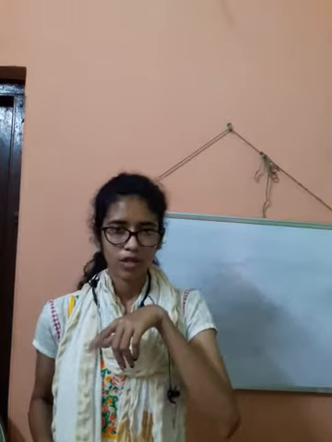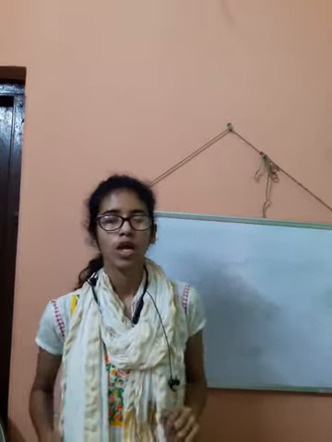Okay, now this is important. Number 8. Figures and letters are made plural by adding apostrophe s. The letter A, when we make it plural, will be A apostrophe S. The number 9, when we make it plural, will be 9 apostrophe S. So we take apostrophe S to make numbers and letters plural.